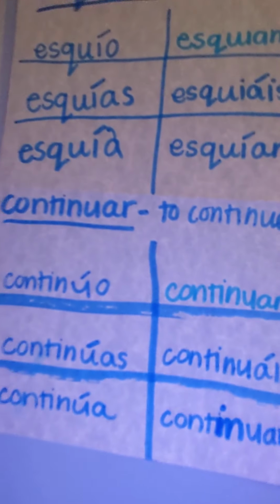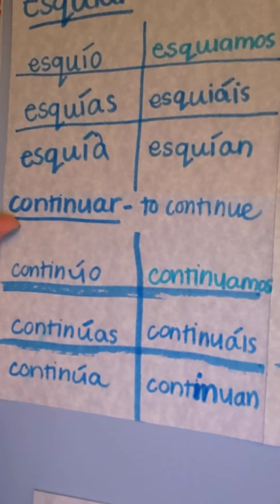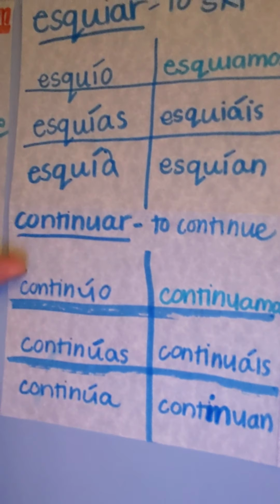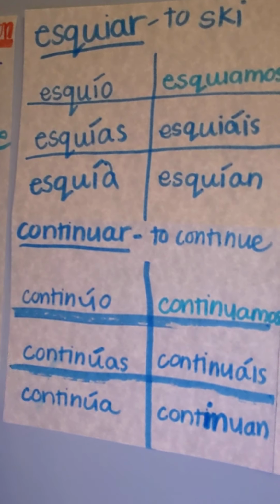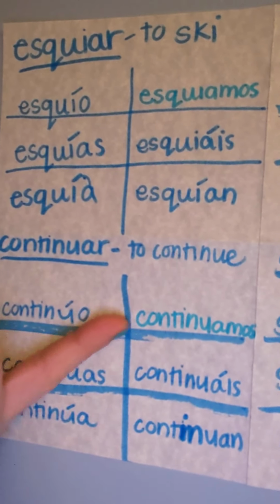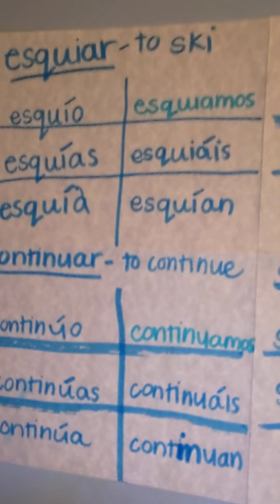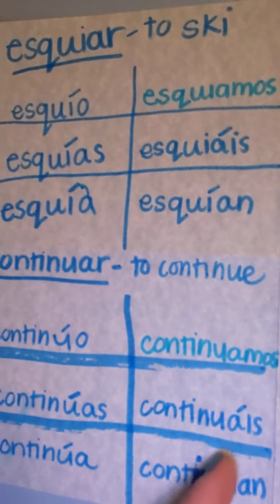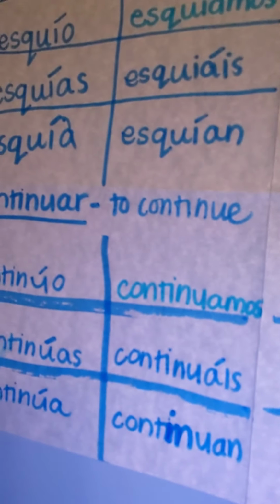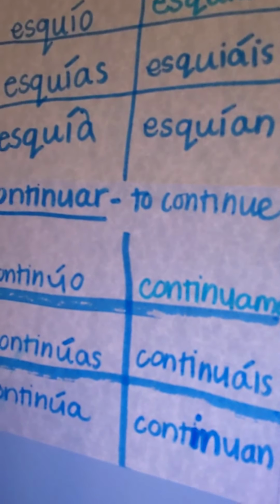Next is continuar. Let's get there. Sorry, guys. So continuar, which means to continue. We have continúo, continúas, continúa, continuamos, continuáis, and continúan. Okay? I don't know that you can see this, but I actually forgot to mark in the accent for that. I'm going to pause and go ahead and do that.